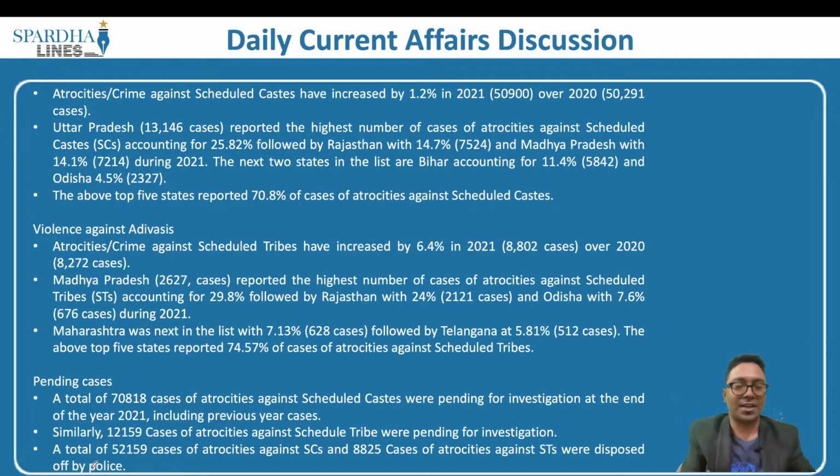If we look at the statistics, atrocities or crimes against the scheduled castes increased by 1.2% in 2021 over 2020. Uttar Pradesh reported the highest number of cases of atrocities against the scheduled castes, accounting for 25.82%, followed by Rajasthan and Madhya Pradesh. The next 2 states in the list are Bihar and Odisha. The above top 5 states reported 70.8% of the cases of atrocities against the scheduled castes.